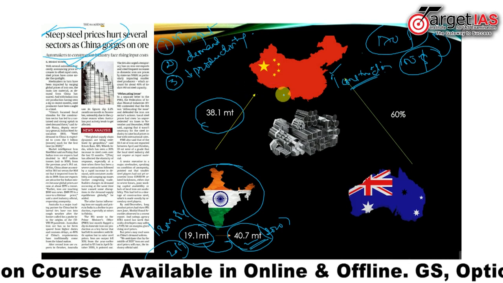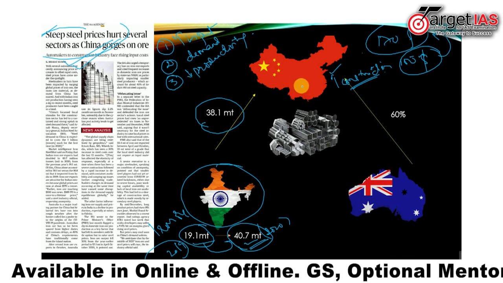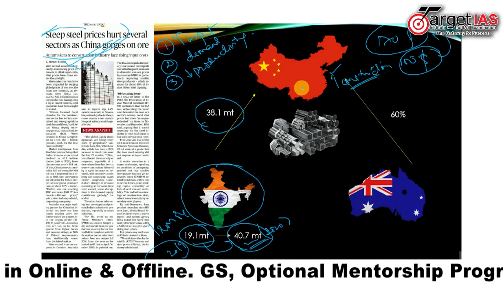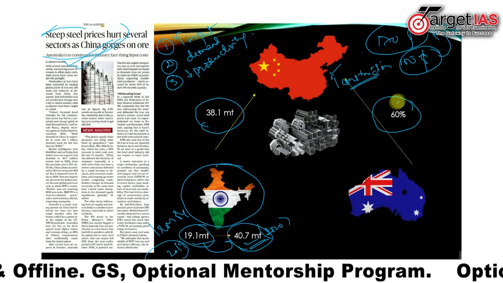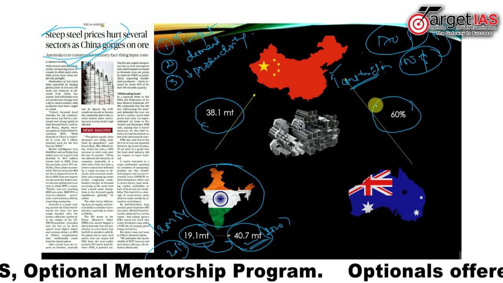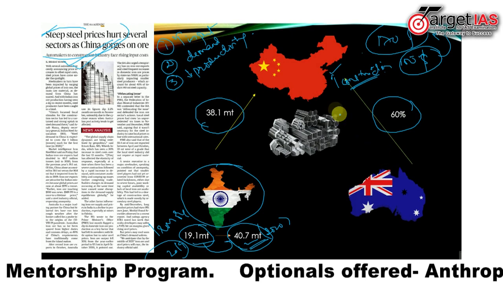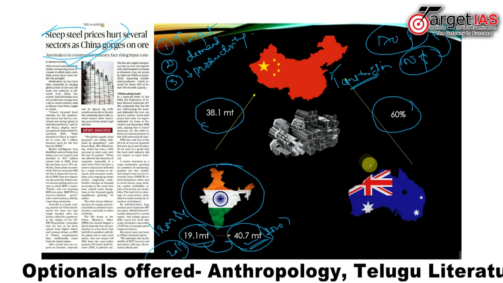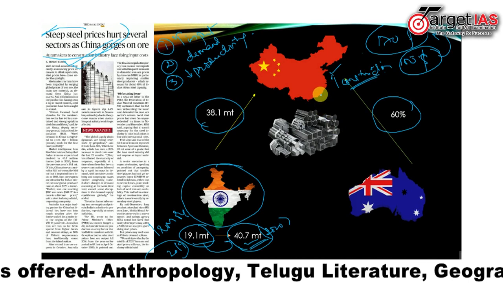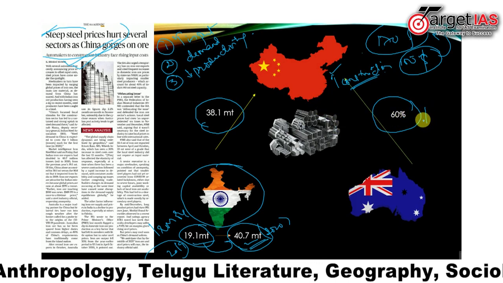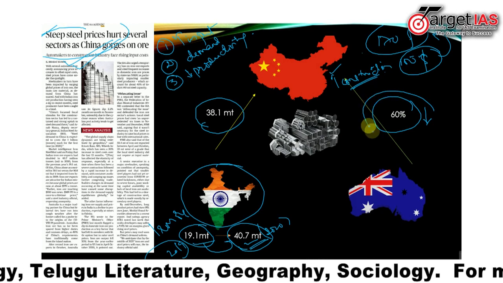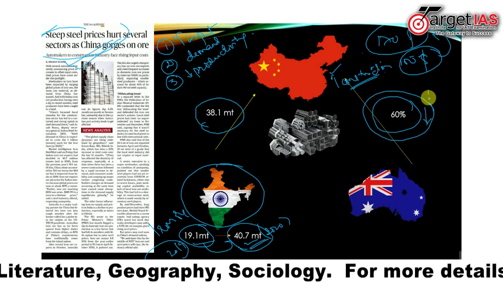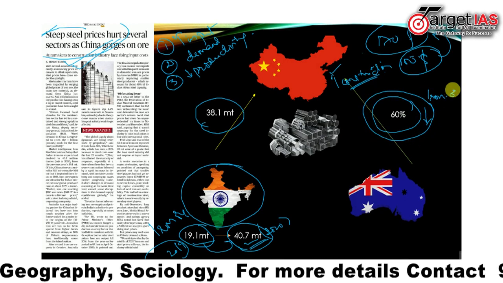The other point here is that China imports almost 60% of its iron ore from Australia. Now that there are increased geopolitical tensions between Australia and China, there is a reduction in iron ore imports from Australia.